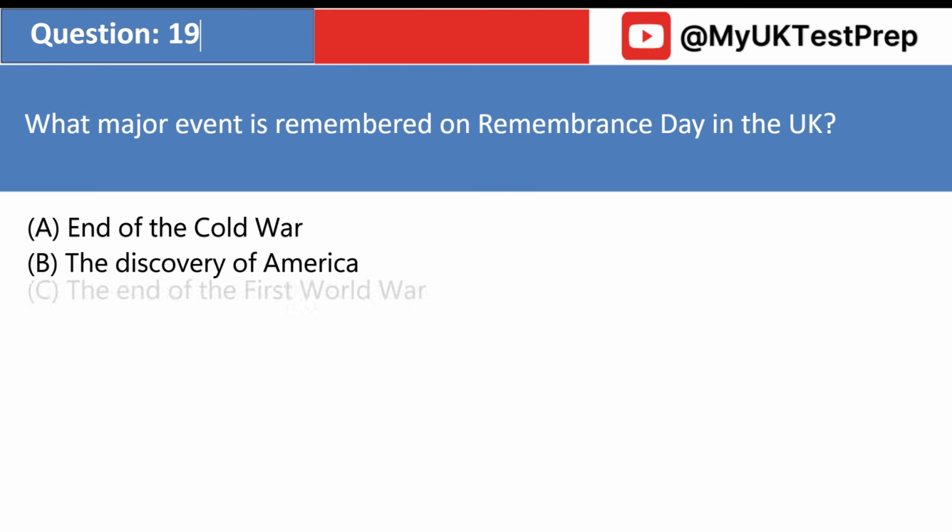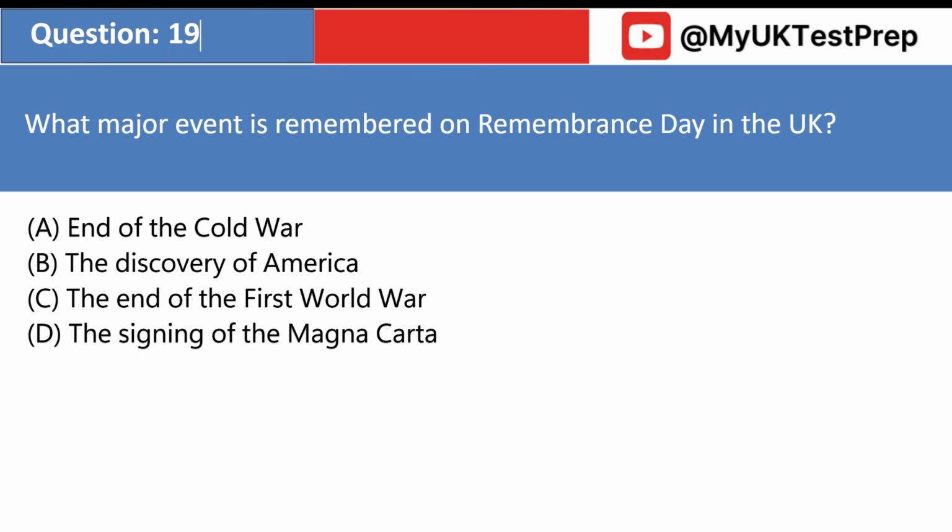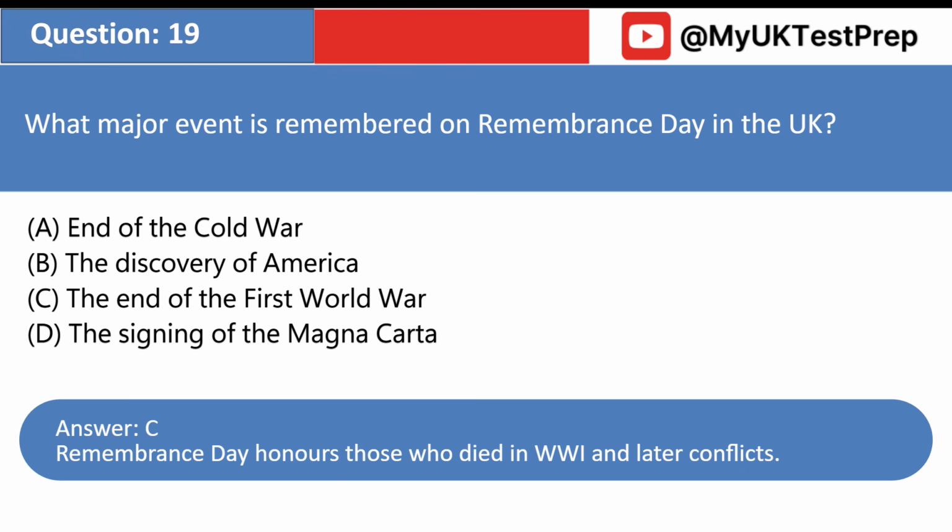What major event is remembered on Remembrance Day in the UK? A. End of the Cold War. B. The discovery of America. C. The end of the First World War. D. The signing of the Magna Carta. Answer: C. Remembrance Day honors those who died in World War I and later conflicts.